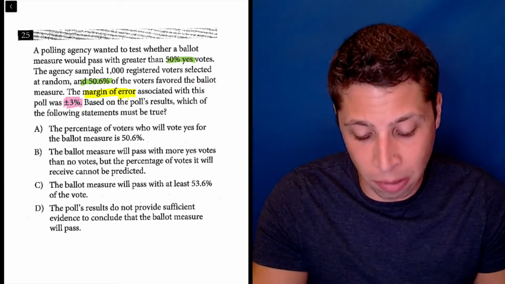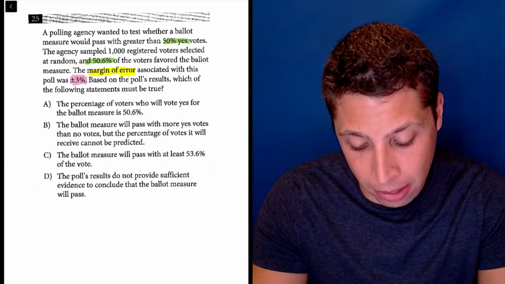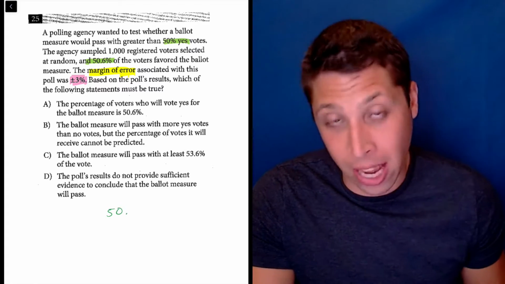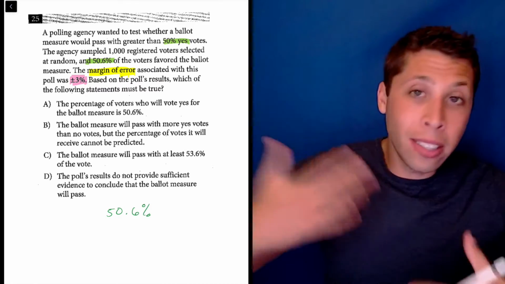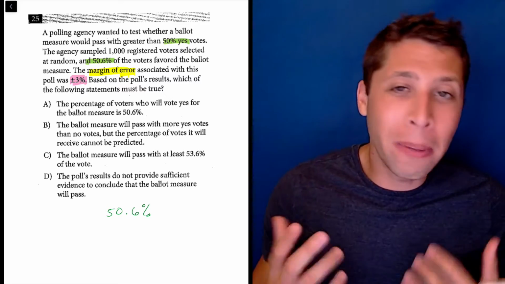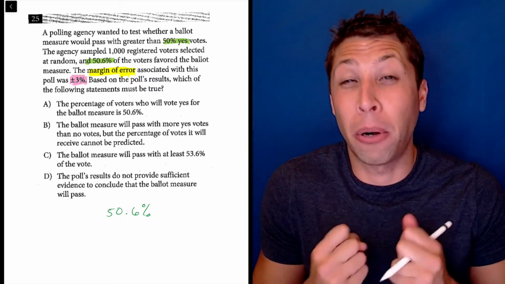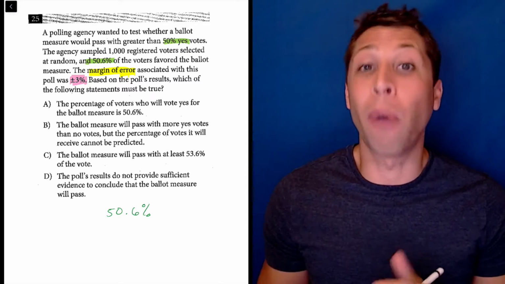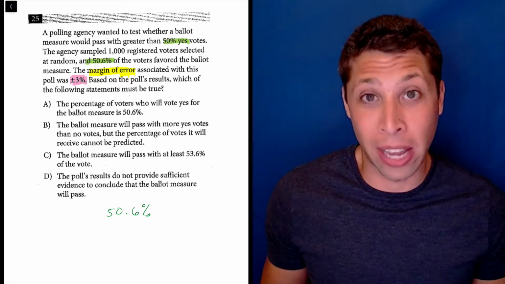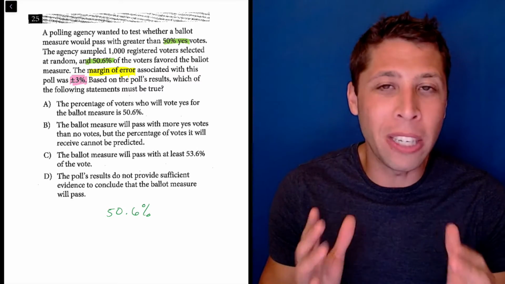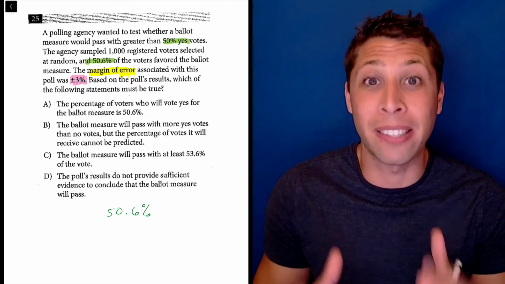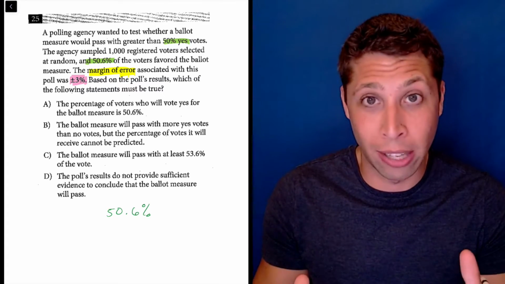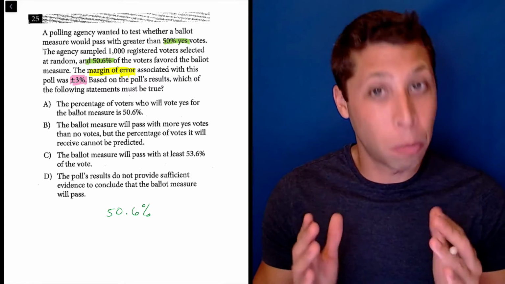So before we even look at the answer choices, let me explain what that plus or minus 3% means. It means that if we take that 50.6%, we've done some math behind the scenes to determine that our 50.6% isn't perfectly accurate. It's probably a good estimate, but margin of error says we could be wrong. We think we're off by maybe at most 3%. We could be off by more, but there's a statistical reason that we come to this plus or minus 3%. It basically means we have a high confidence that whatever the result is, it's going to be within this range. So it's not 100% confidence, but it's pretty darn high.